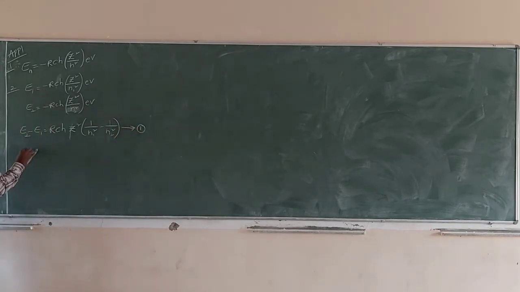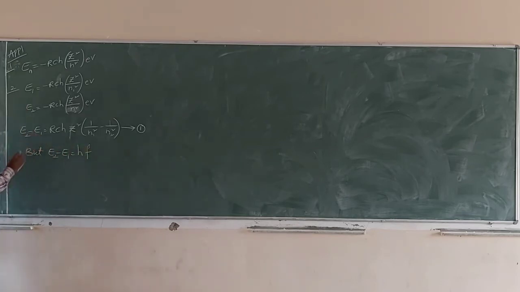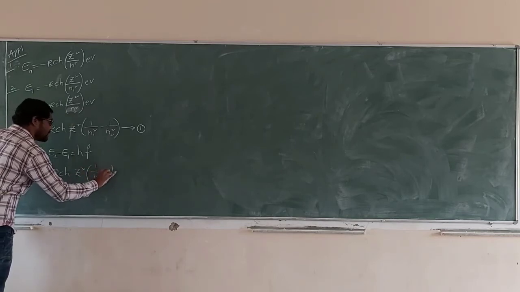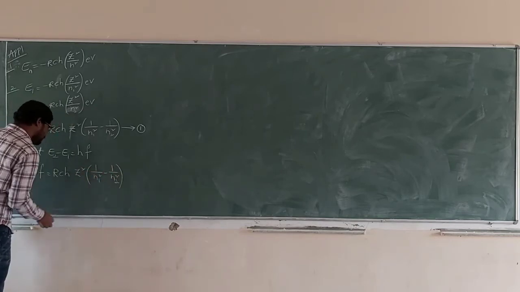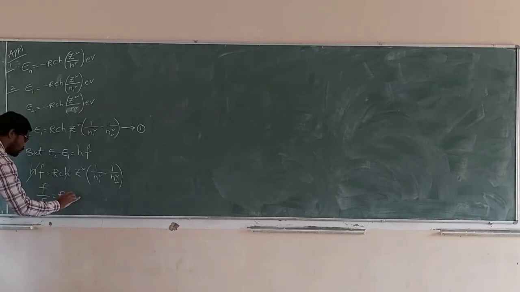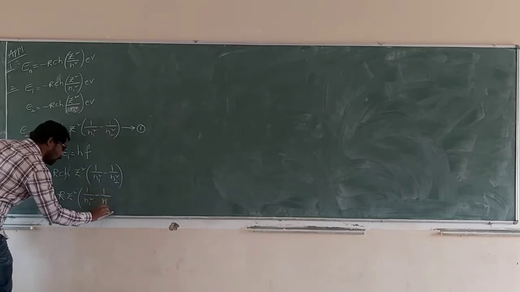But E2 minus E1 is equal to h f. Substitute here. So h f is equal to R c h Z square of 1 by n1 square minus 1 by n2 square. h cancels. R c Z square, f by c is equal to R Z square of 1 by n1 square minus 1 by n2 square.